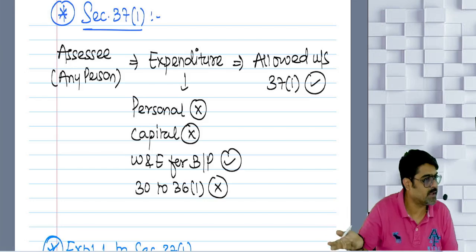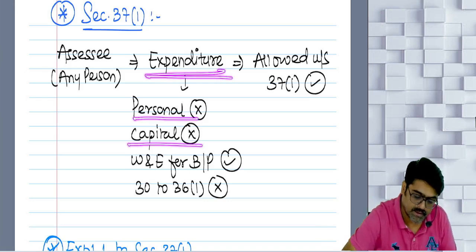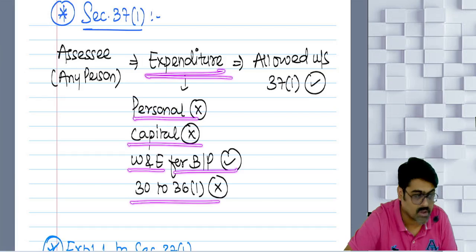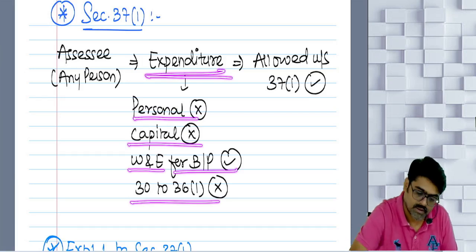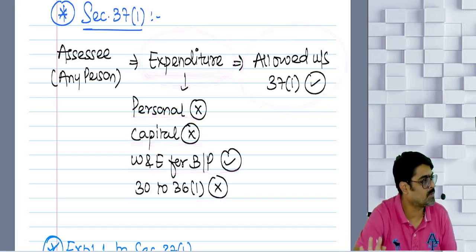Any expense that is not personal, not capital in nature, wholly and exclusively incurred for business or profession, and not covered by 32 to 36(1), all those expenses will be allowed as a deduction from your business income. That is given in 37(1).